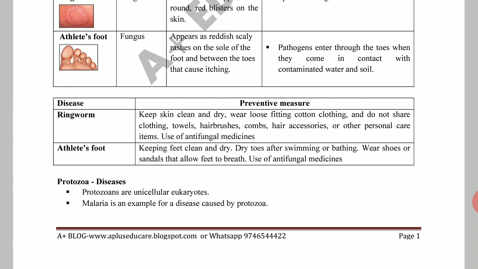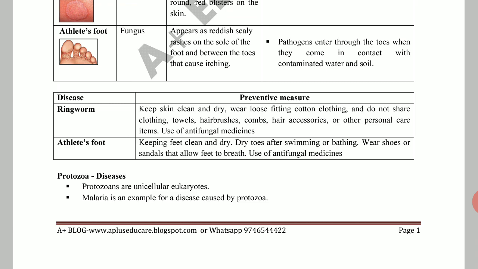Should not share your clothes, hairbrush, comb, etc. Then personal hygiene. If you get any ringworm, use antifungal medicines. Antifungal medicines are available. If you consult a doctor, they will give you antifungal medicine. It is curable.